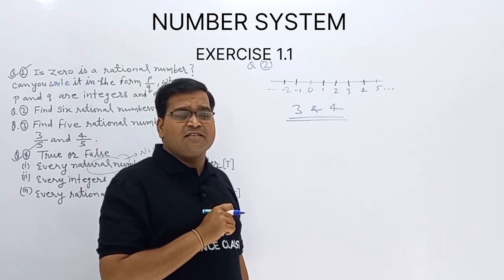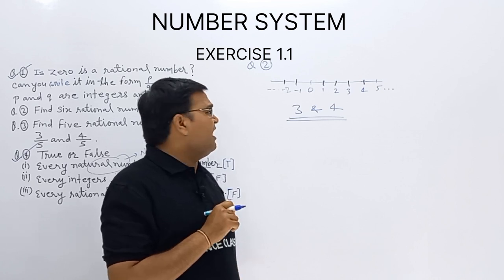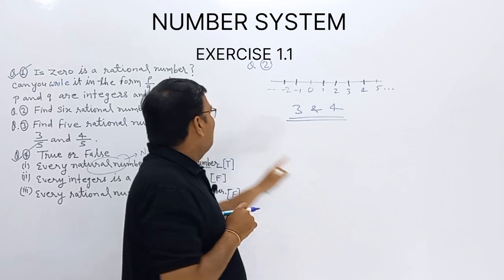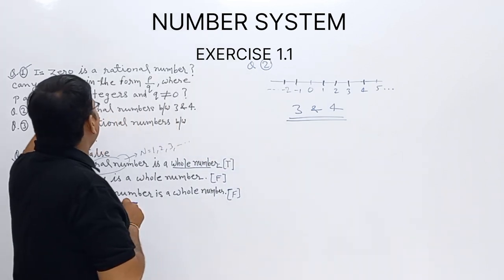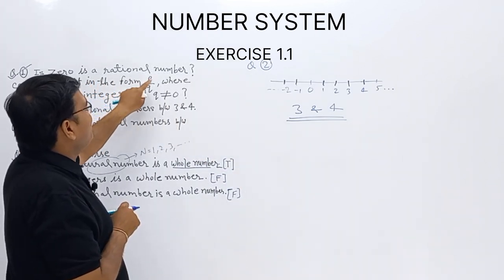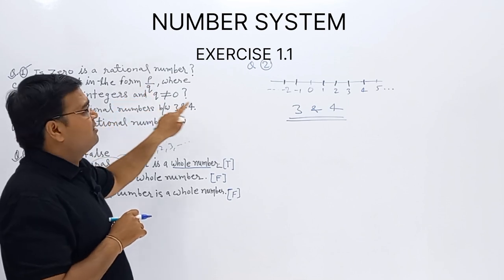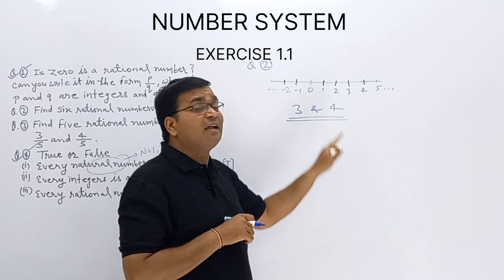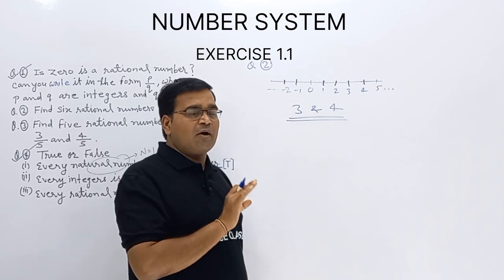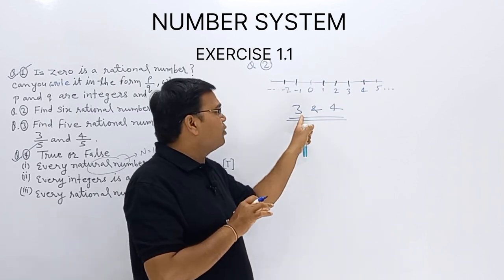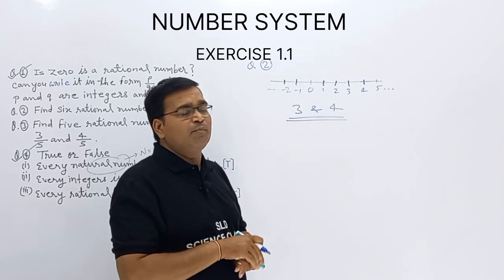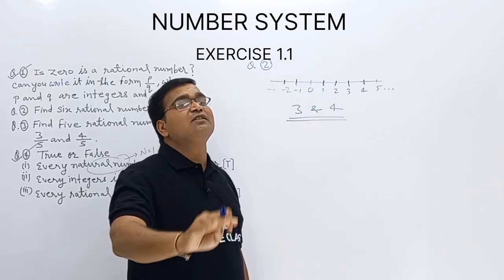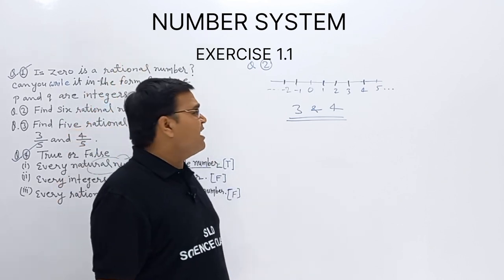We already discussed and we know well, all integers are rational. Studied in question number 1, 0 is rational and it is in the form of p upon q, 0 upon 1. Now 3 and 4 are integers, and all integers are rational. And how will integers be converted into रेशनल फॉर्म?